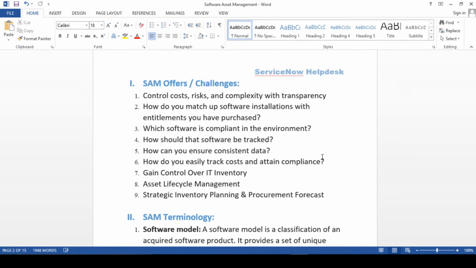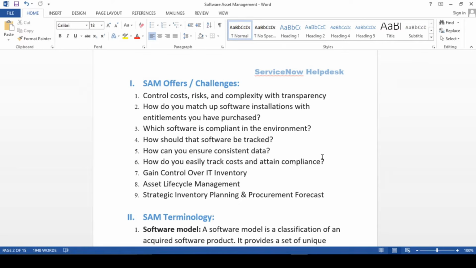Fine. So next is how can we ensure consistent data? That is also an important one, guys. You have to make sure that you have consistency in your data. How do we easily track cost and attain compliance, basically? This is a very important one, guys. Basically, all the time we have to track the cost, meaning whether we are exceeding the cost, whether we are non-compliant, or how much we need to purchase to become compliant. We'll see this with a live example.